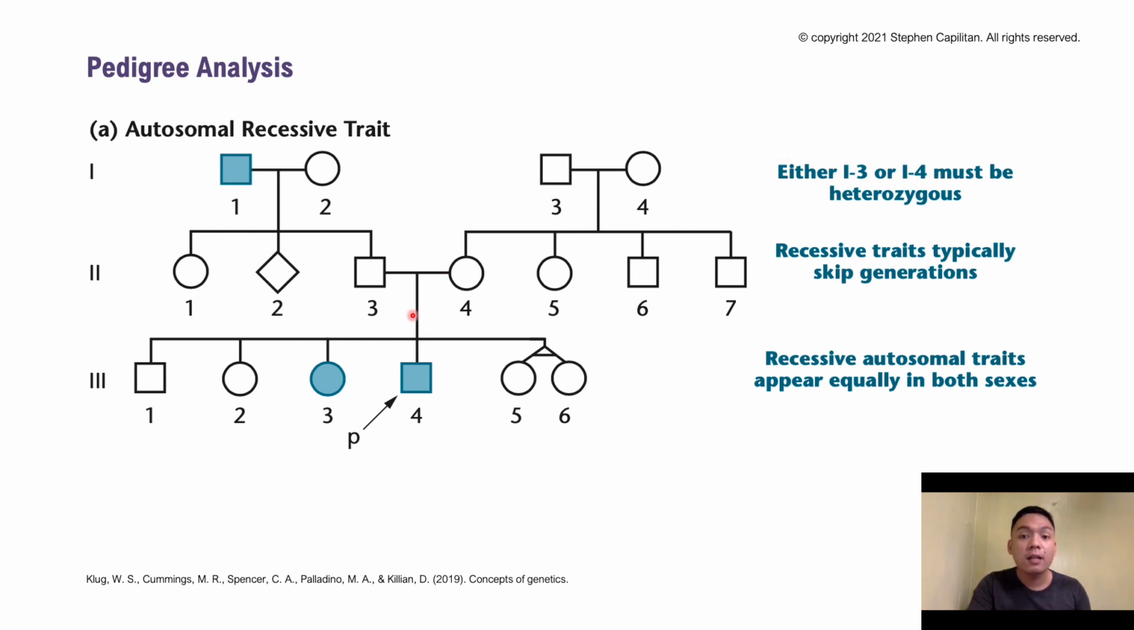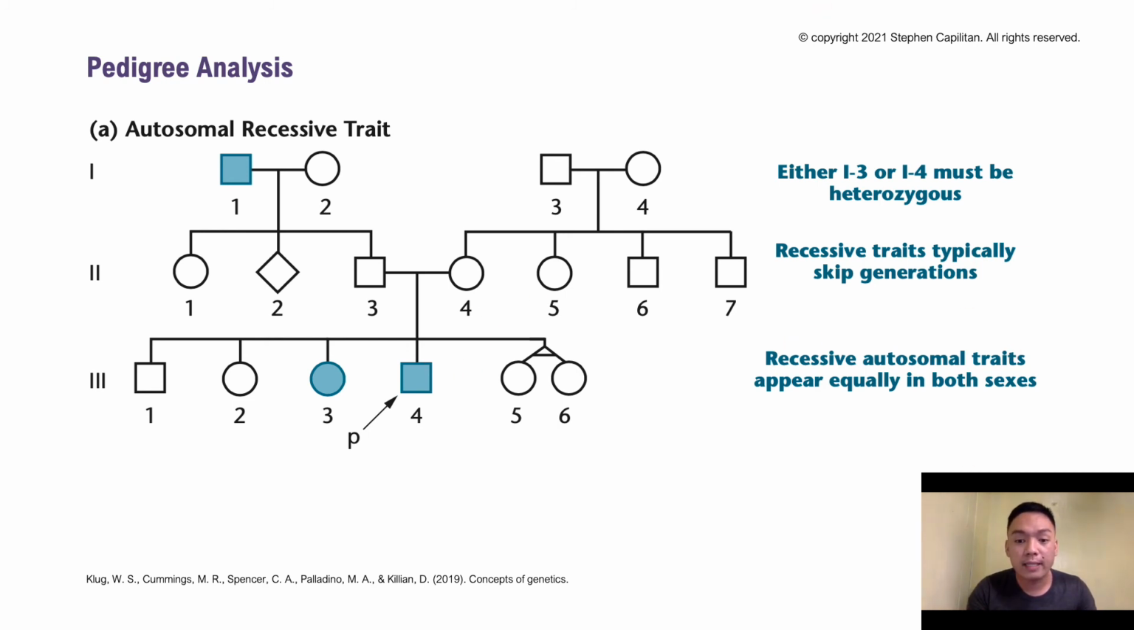In this example, you'll also see that it's skipping generations, and recessive autosomal traits are appearing equally in both sexes. So this is autosomal because it's affecting your autosomes, your somatic cells. Recessive alleles. In this case, there is a proband, which is this 3-4 individual from this pedigree.